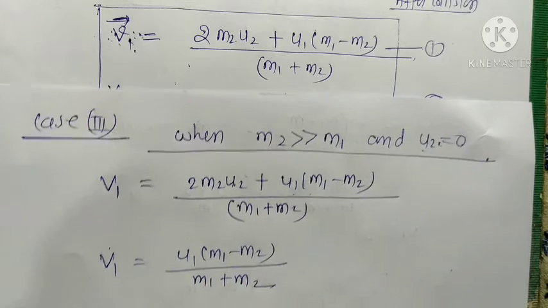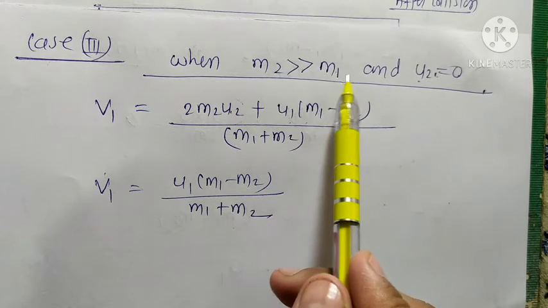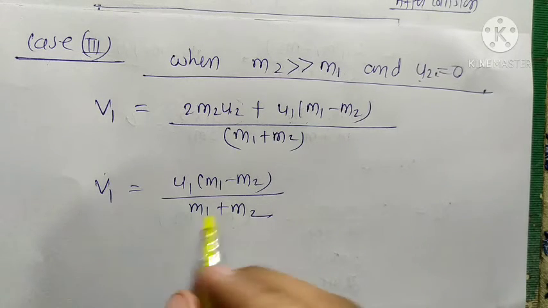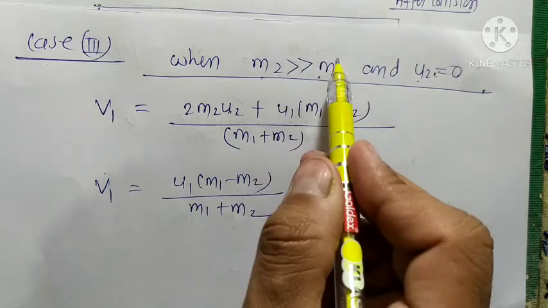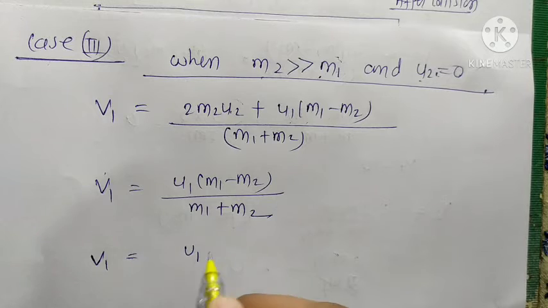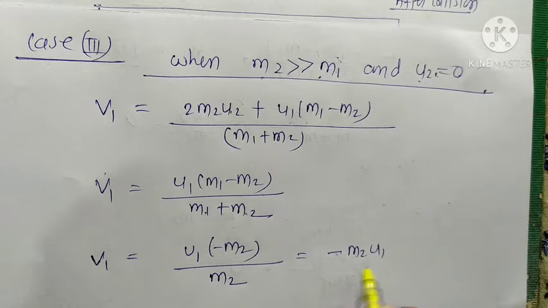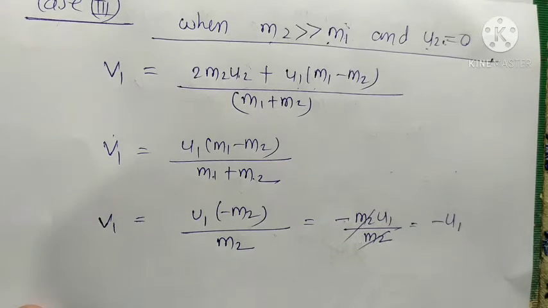Only this term is left, upon (m1 plus m2). Now we apply the condition that m2 is very large compared to m1. In this condition we neglect m1. So v1 is equal to u1, and neglecting m1, only minus m2 is left upon m2. So minus u1 m2 and m2 cancel each other. Finally v1 is equal to minus u1.